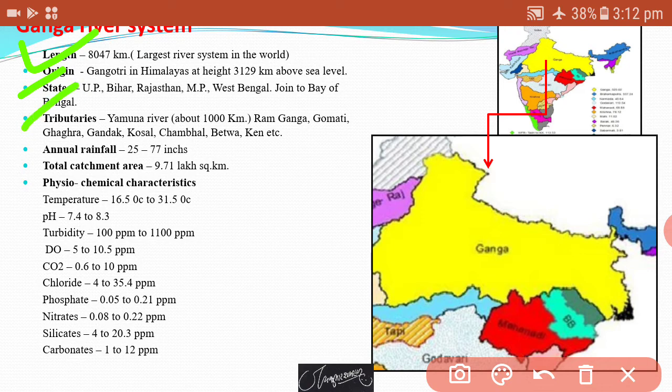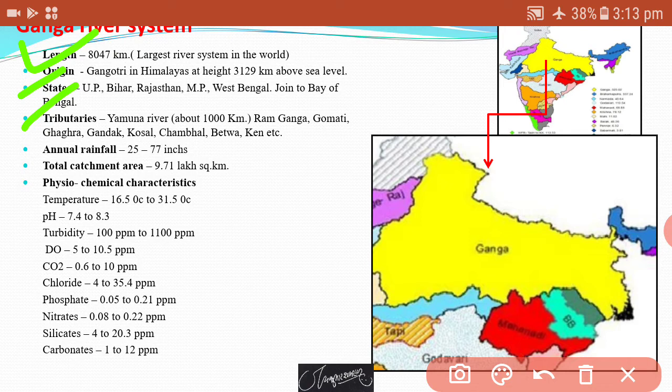They have some tributaries which join with this Ganga. One of the major tributaries is the Yamuna river, which has a length of 1000 km.